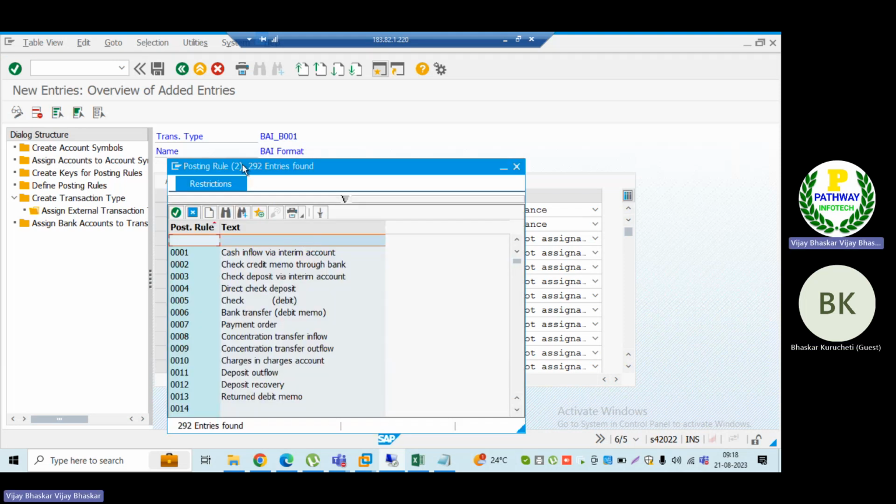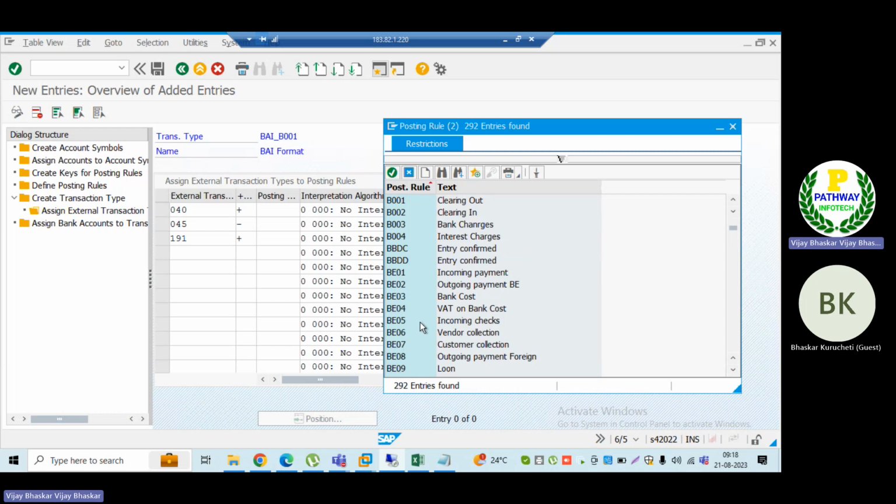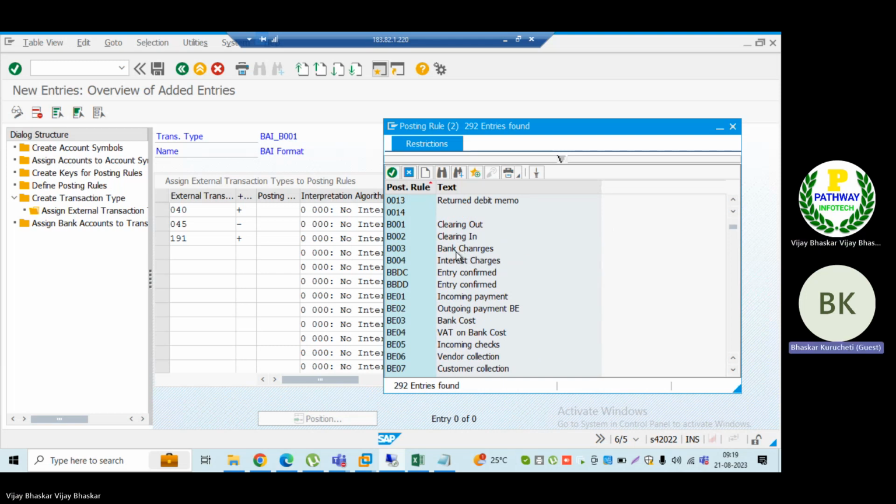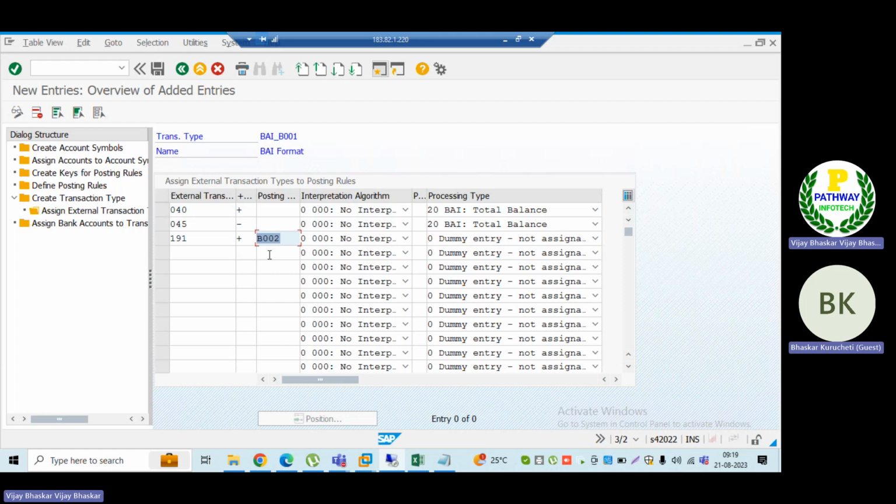Let me map the posting rule. Which posting rule have we created? Here is the clearing in, sir. Incoming clearing account. I'm mapping this posting rule.